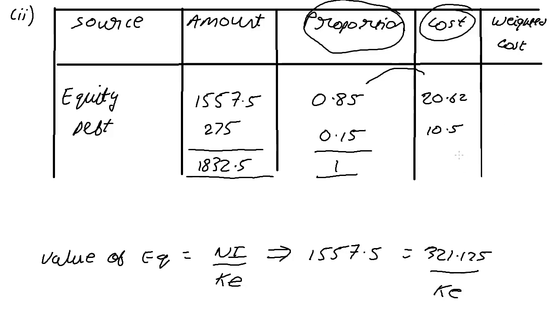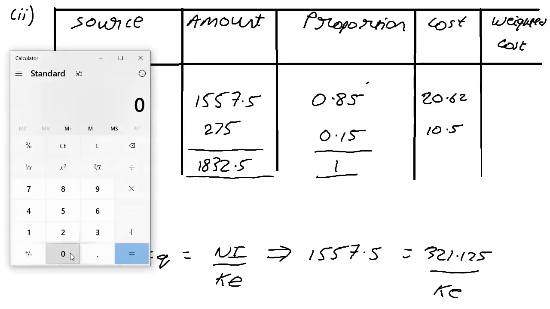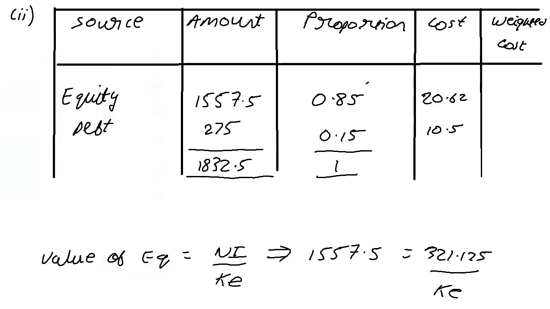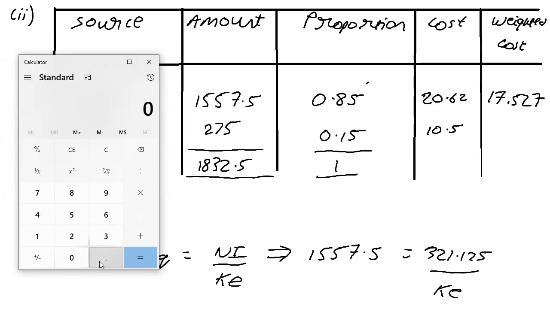Alright, so we are going to multiply 0.85 into 20.62, which is 17.527. And then 0.15 into 10.5, which is equal to 1.575.